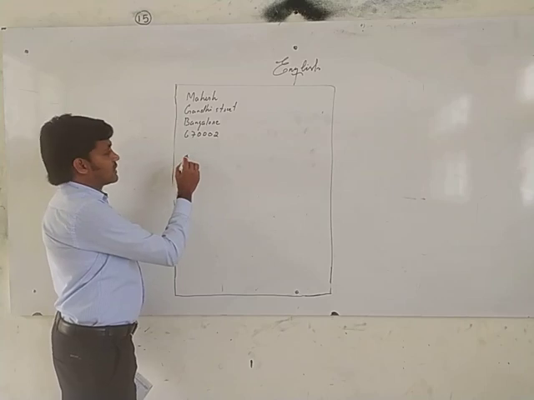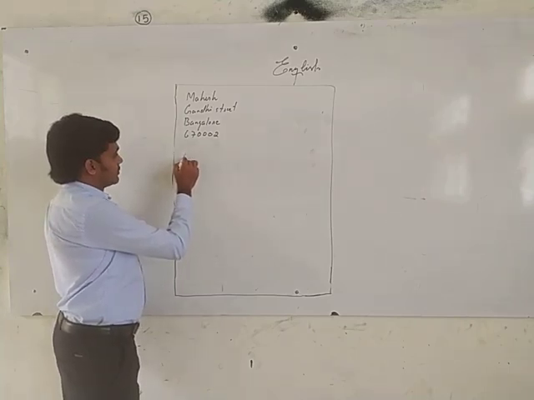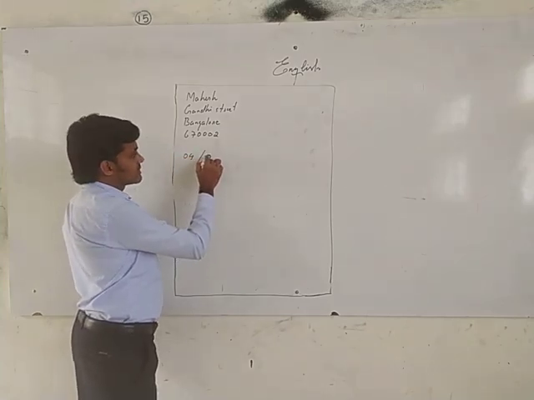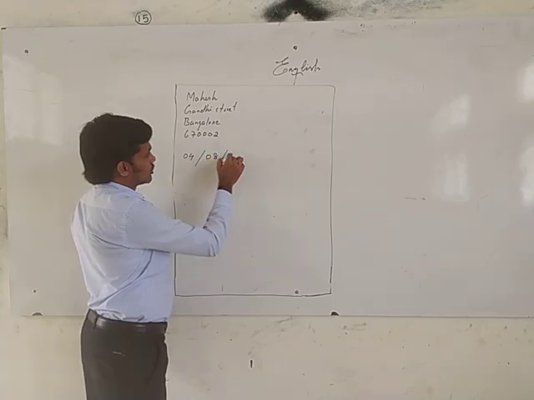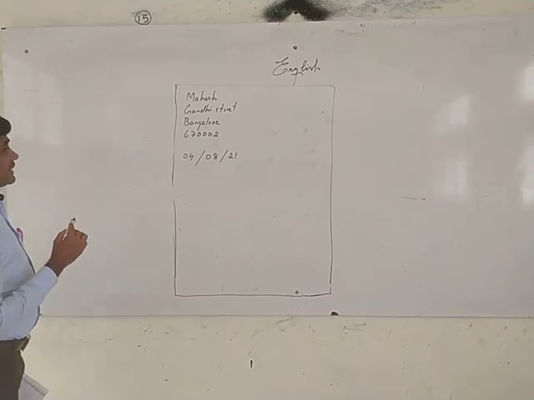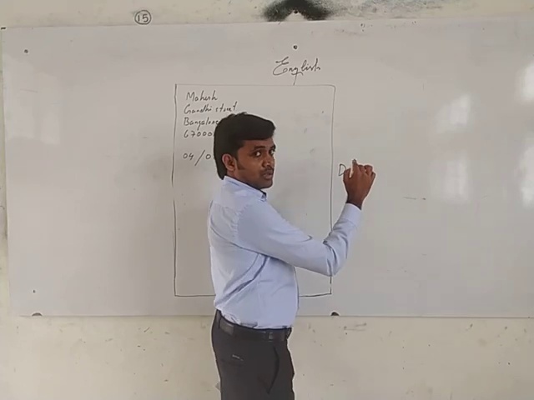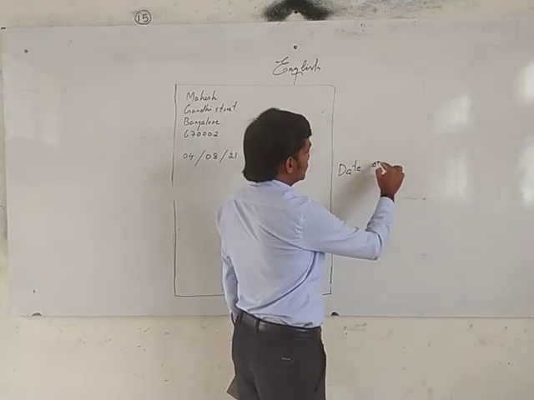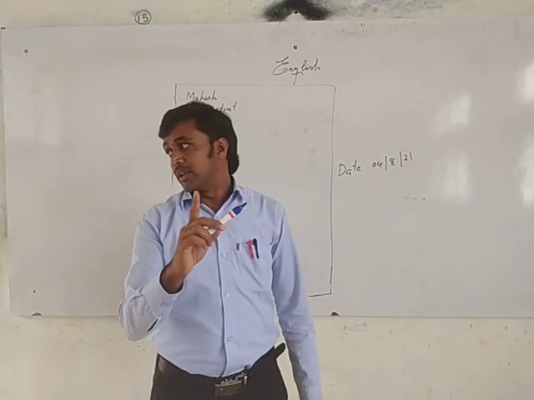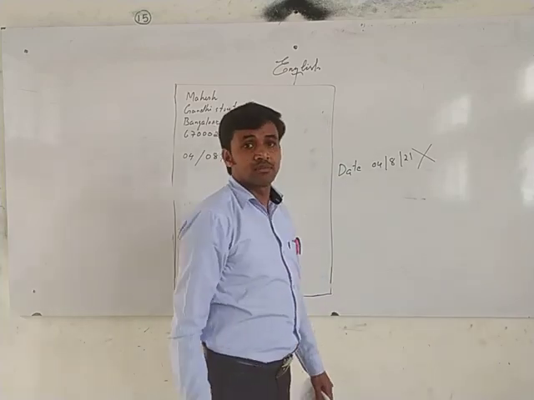Date. How do you write the date? What is the date today? Today's date we can write: 4, 8, 2021. Somebody, they write there "Date" and after writing the date, 08/21. If you do like that, I tell you very clearly, I will cut 2 marks.